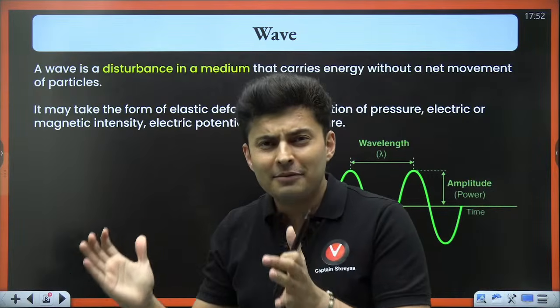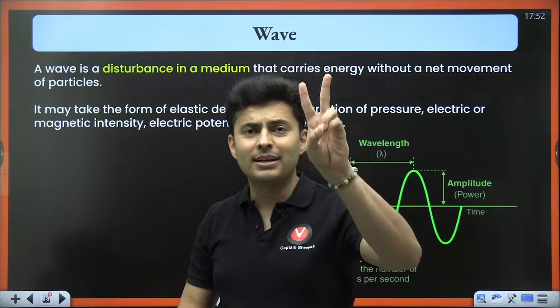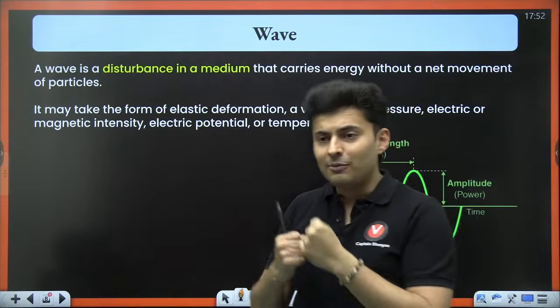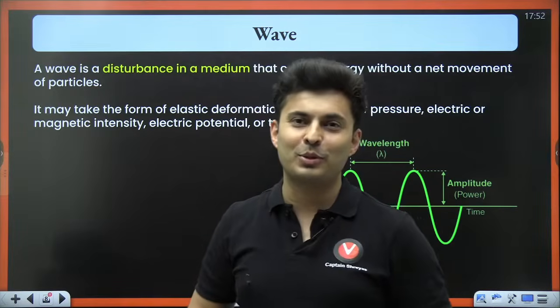Now, whenever you want to transfer energy from one place to another, there are two critical properties which a medium generally possesses. One is elastic property, second is inertial property.